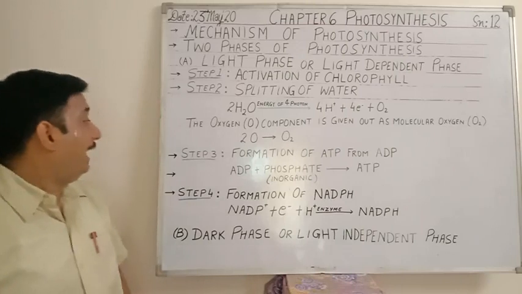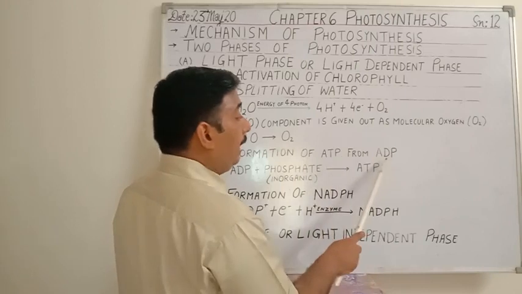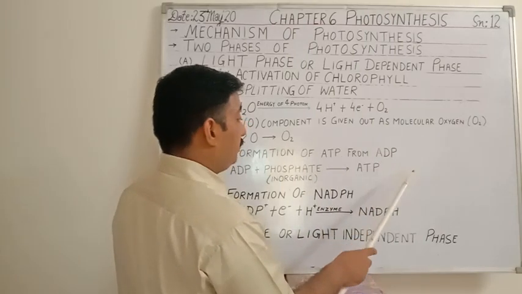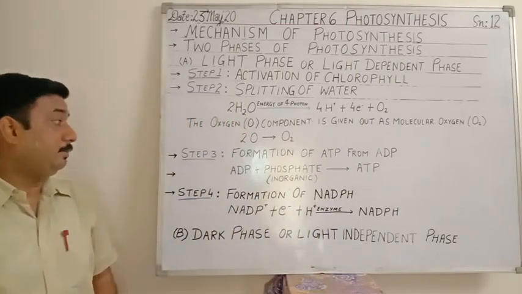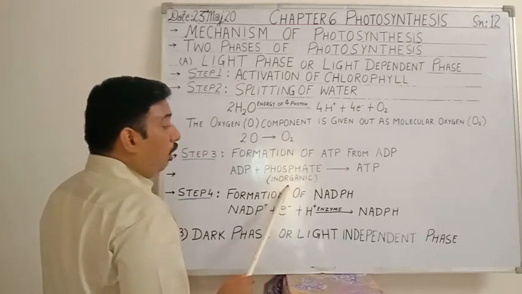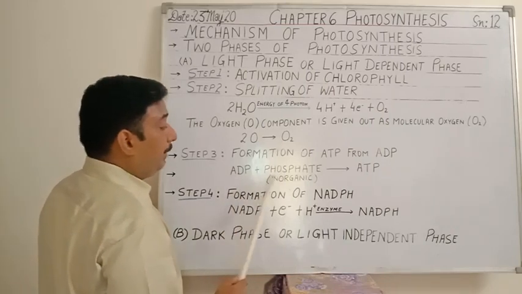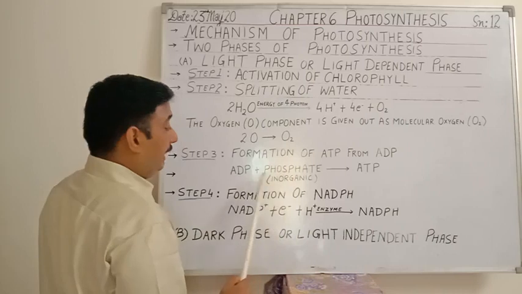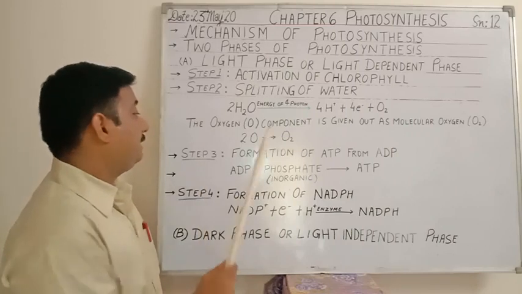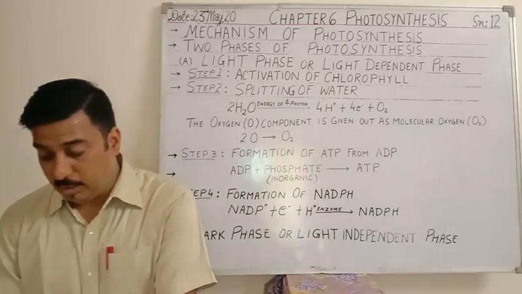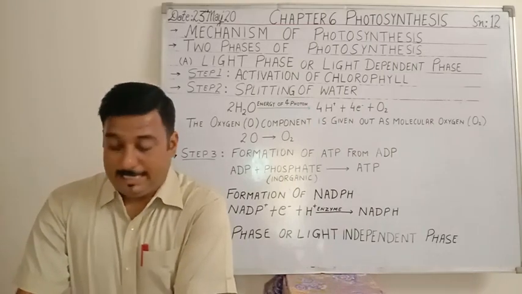Now moving on to the next step, where the formation of adenosine triphosphate, that is ATP, takes place from ADP, that is adenosine diphosphate. This is an energy rich compound. How does the formation of this energy rich compound take place? It takes place by the addition of inorganic phosphate to a molecule of ADP. Inorganic phosphate gets attached, forming ATP. So that is the third step, where formation of ATP, an energy rich compound, from ADP takes place.